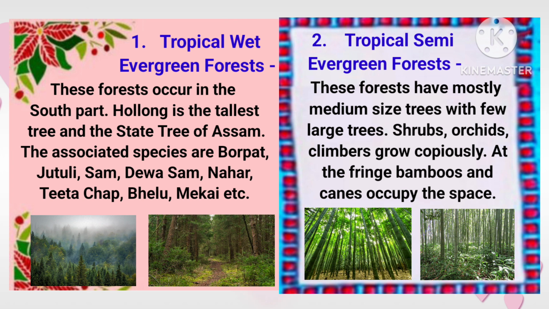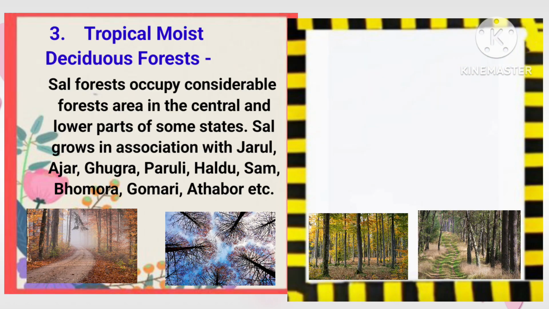Second is tropical semi-evergreen forests. These forests have mostly medium-sized trees with few large trees. Shrubs, orchids, climbers grow copiously. At the fringe, bamboos and canes occupy the space, and these are some pictures.